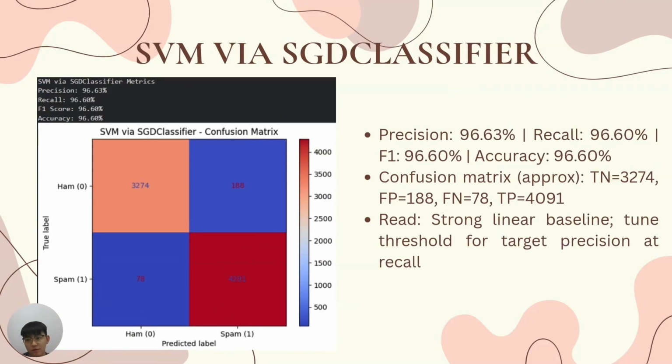The SVM trained with SGD reaches 96.63% on precision, and 96.6% on recall, F1 score, and accuracy, with 188 false positives and 78 false negatives. It's a solid linear baseline, but the false positives are higher than random forest and logistic regression. We could tune the decision threshold to push precision up if reducing FP is critical.